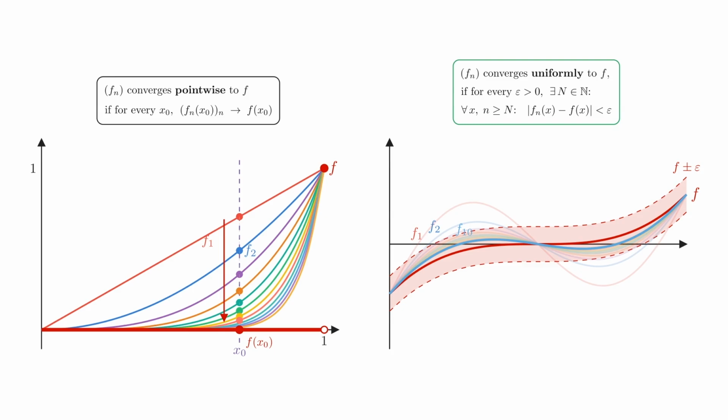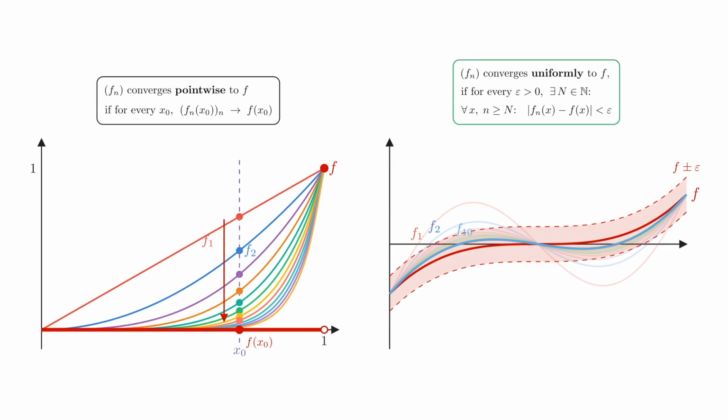From some index onward, the entire graph stays inside the epsilon band around the limit function, and we already know that uniform convergence is stronger than pointwise convergence. If fn converges uniformly, then it certainly converges pointwise. But the other direction is not true in general. Pointwise convergence alone does not guarantee uniform convergence.